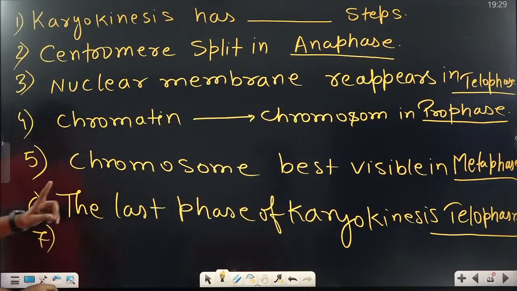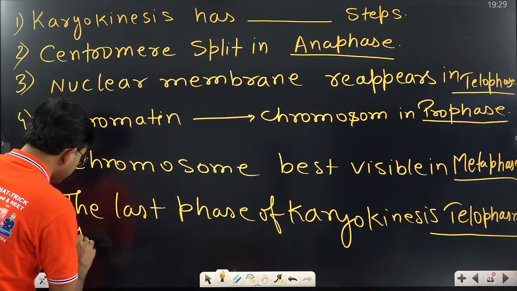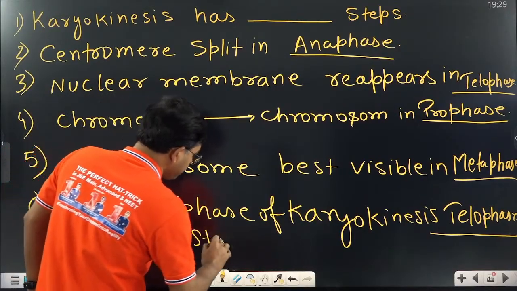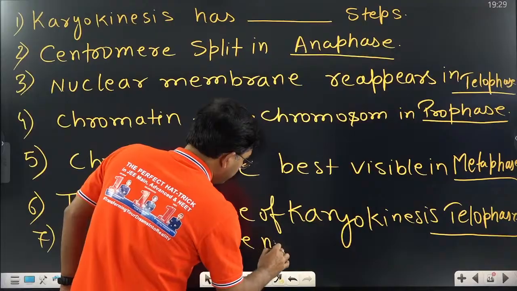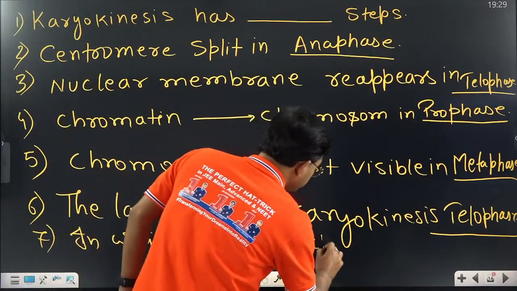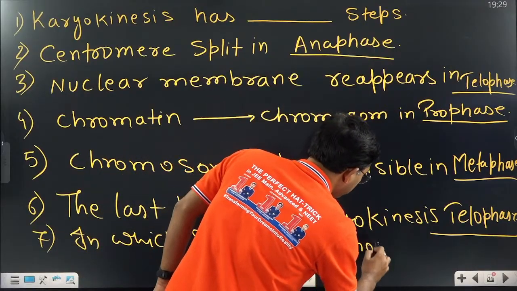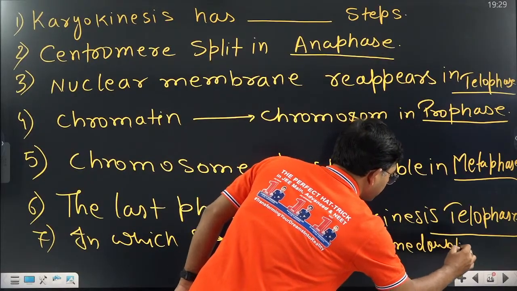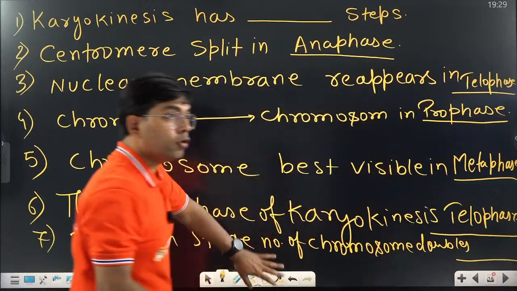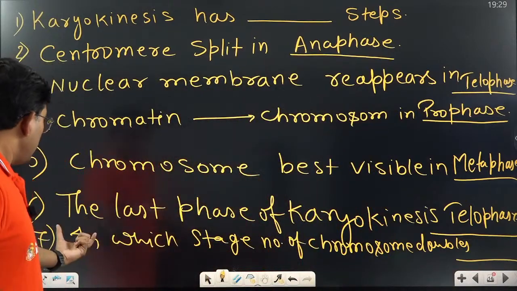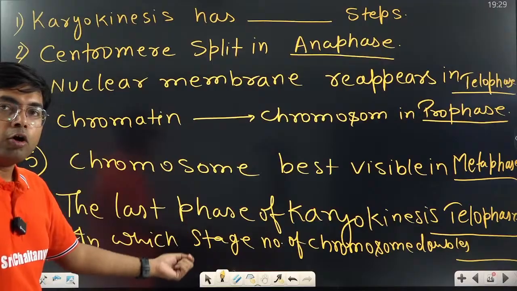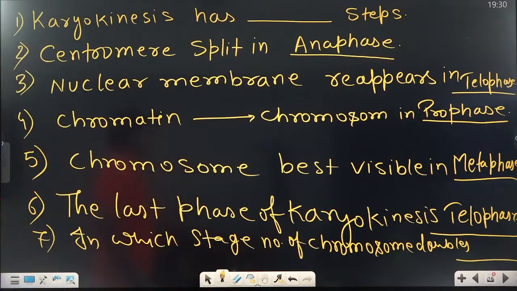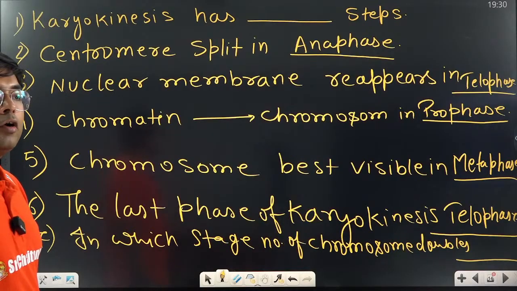Seventh question, last question. In which stage number of chromosome doubles? I hope it is visible here. In which stage number of chromosome get doubles? Tell me the answer.